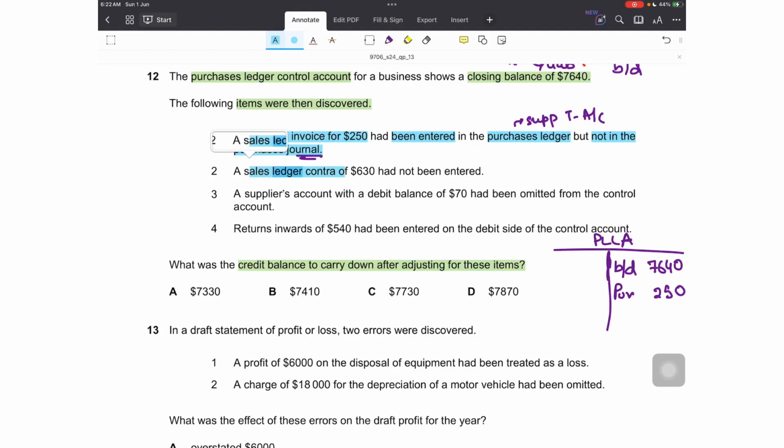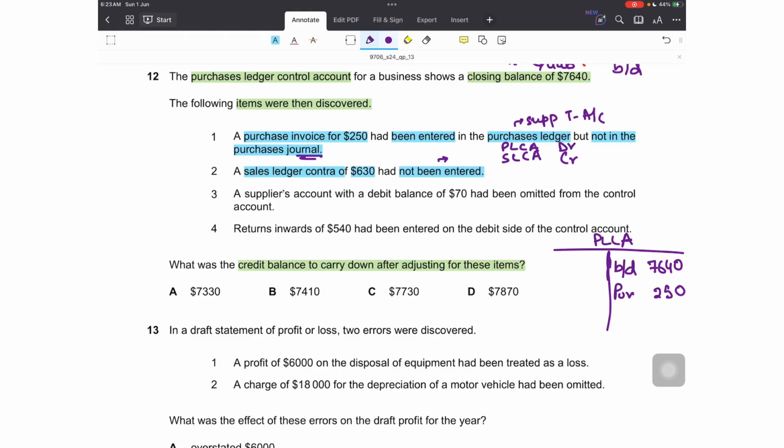Second is, a sales ledger contra of 630 had not been entered. A sales ledger contra is when your customer is also your supplier. In that case, we settle the amount where the balances of the two, being a trade payable and a trade receivable, are settled using the double entry: sales ledger control account credit and PLCA debit.